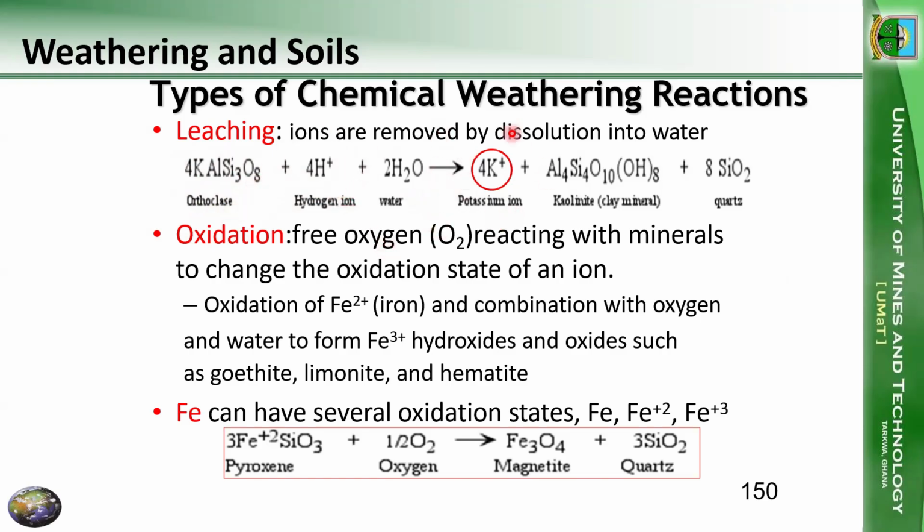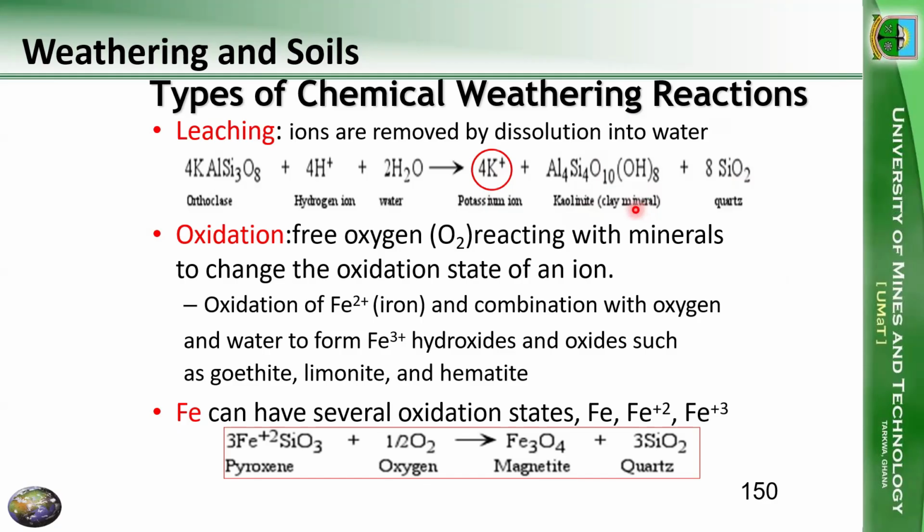In this reaction, we are going to release a lot of potassium ion. Then we are going to release kaolinite, which is a clay mineral, and then a lot of quartz, silica. And we do know silica is stable, right? So we are getting into more stable forms. So that's the process of leaching.